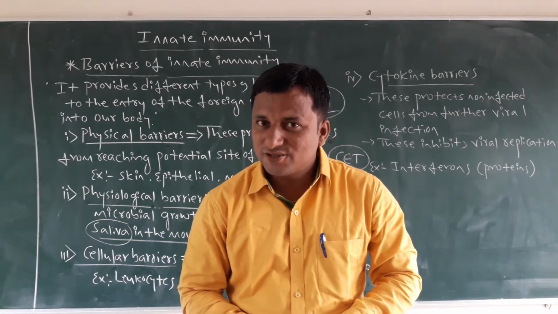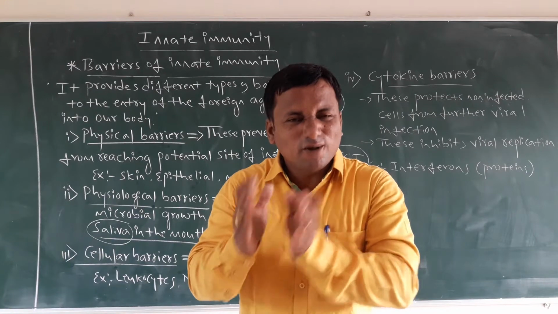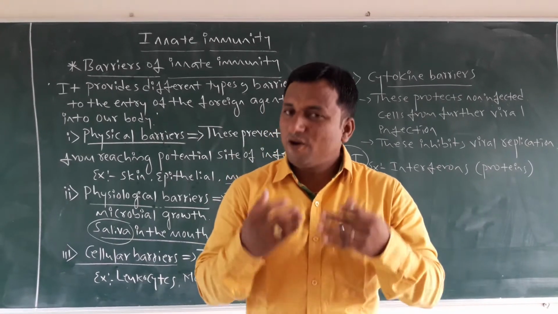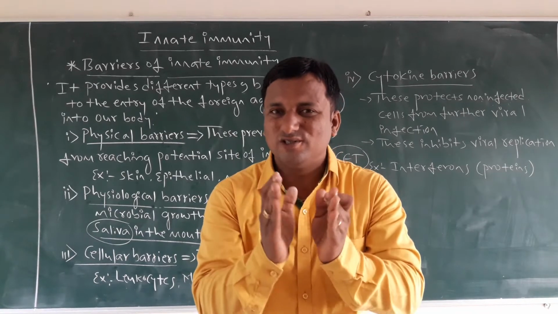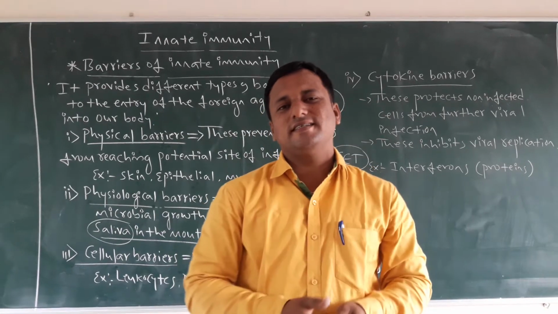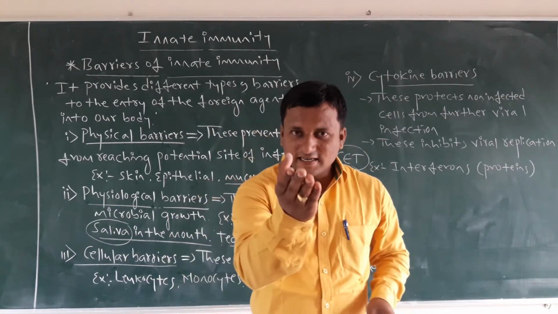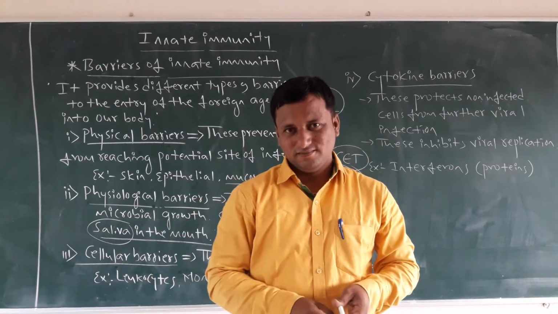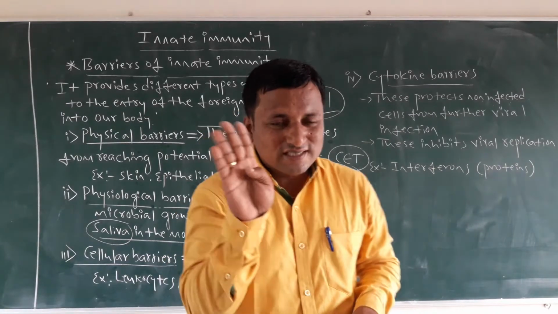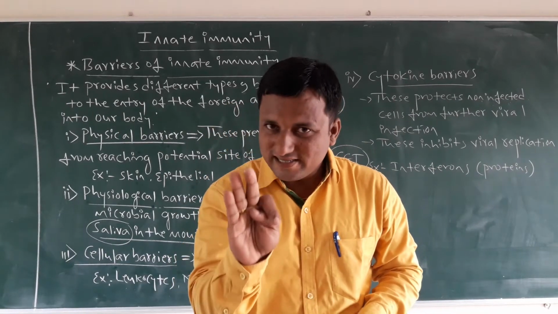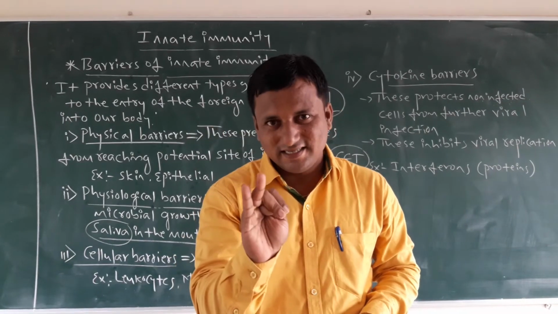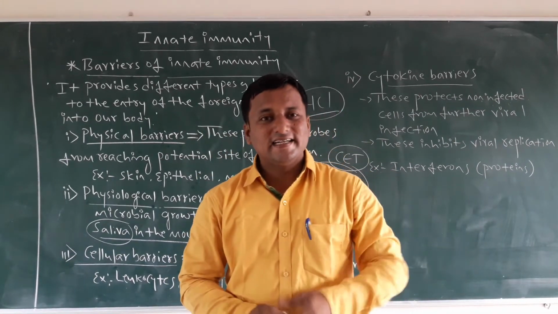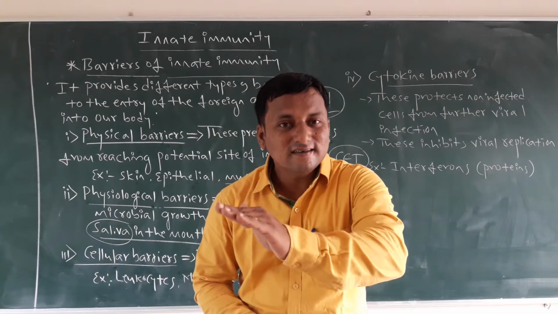So that's why, dear students, we call them the soldiers of the body. They are protecting us. Those are called WBCs. Already I discussed with you that there are 5 types of WBC: monocytes, basophils, lymphocytes, neutrophils, eosinophils, divided into categories like granulocytes and agranulocytes.